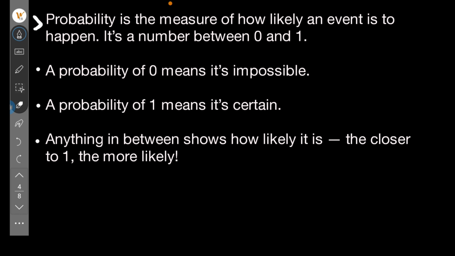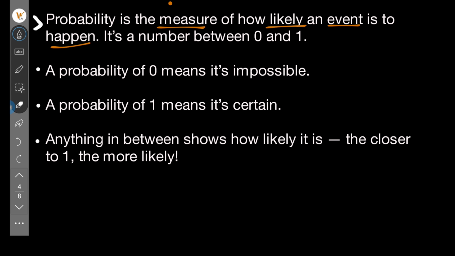What is probability? Probability is the measure of how likely an event is to happen. It's a number between 0 and 1. A probability of 0 means it's impossible. A probability of 1 means it's certain. Anything in between shows how likely it is. The closer to 1, the more likely.